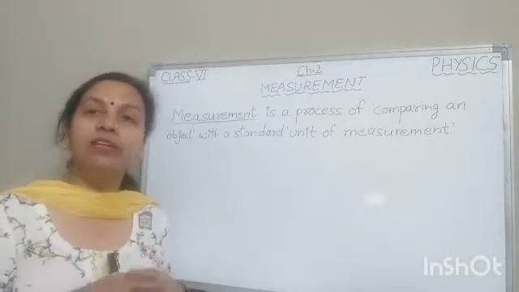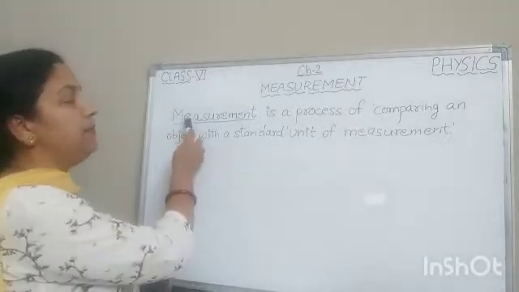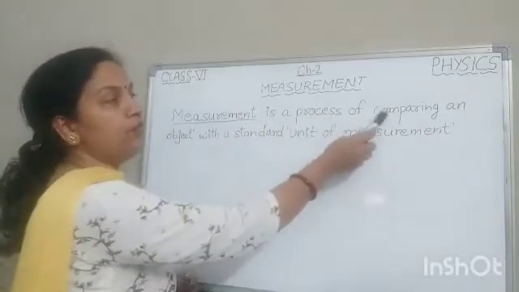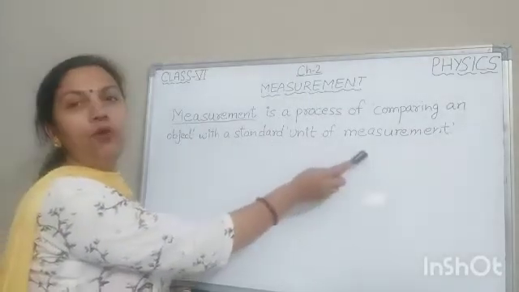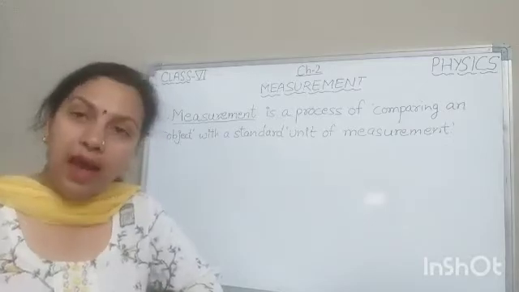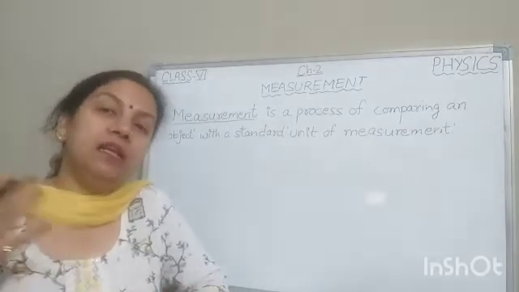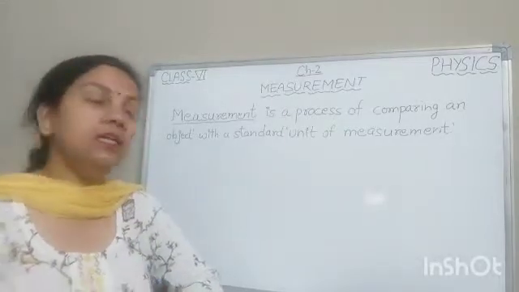Now, how can we define measurement? Measurement is a process of comparing an object with a standard unit of measurement. For example, if I ask how far is the railway station from your house, then you won't say it is 12.